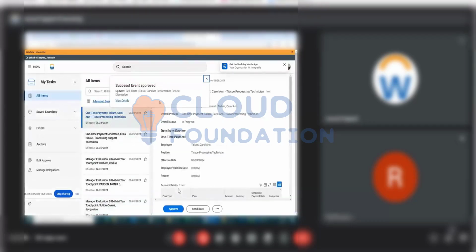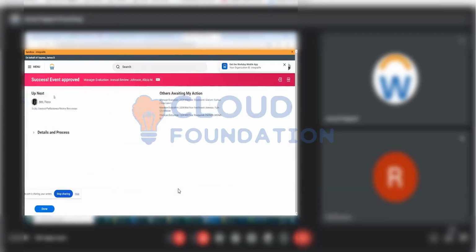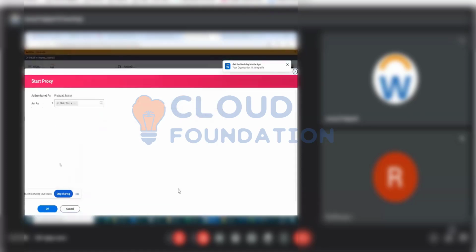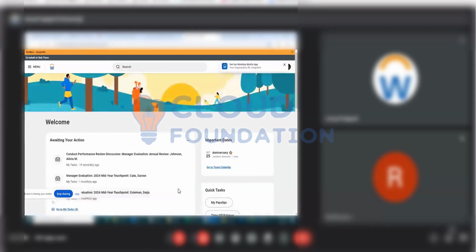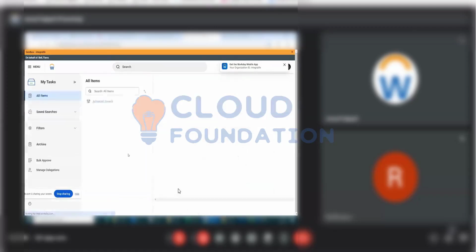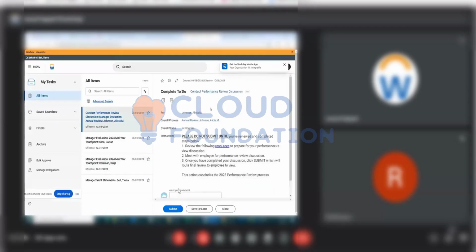Okay, this is now a to-do kind of task to conduct the performance review discussion. So just proxy and open that. It's more of a to-do list, to complete. But here you can see the instructions part. That can be configured, right? In case you have to change the instruction, see, it says the action concludes the 2023 performance review. So this should be updated. It should say 2024. These are the default changes that we have to do, right?